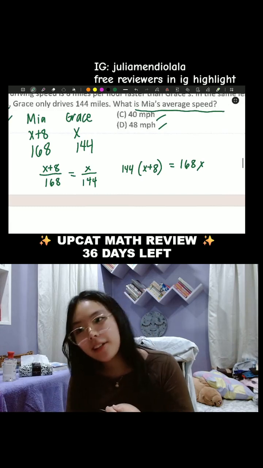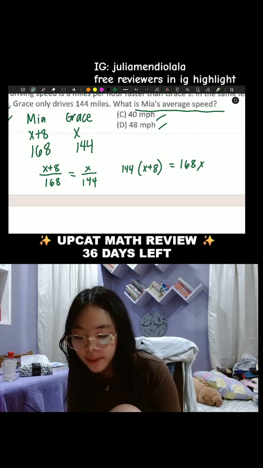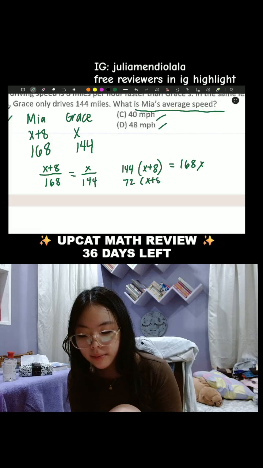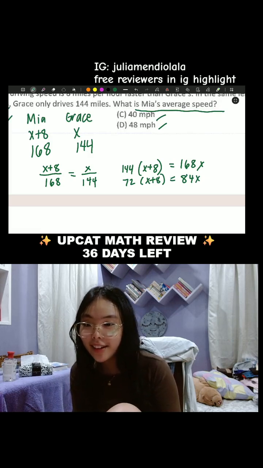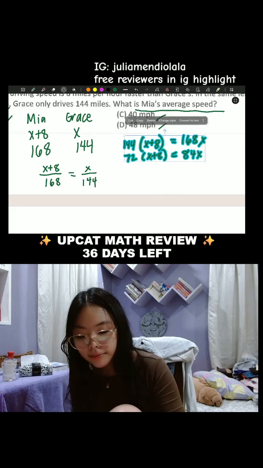What can we divide it by? Let's divide it by 2 and see how that goes. This will give us 72 times x plus 8 is equal to 84x. We can keep dividing by 2 until we get there.